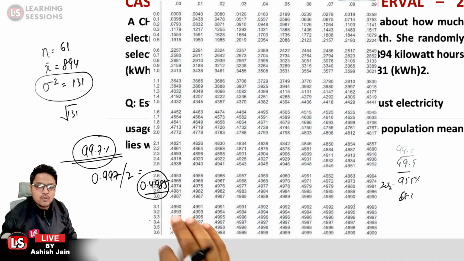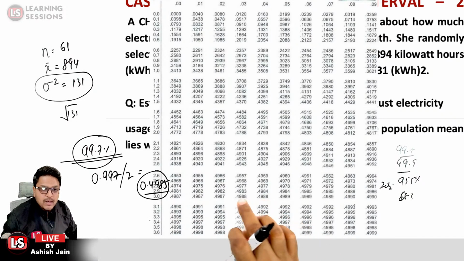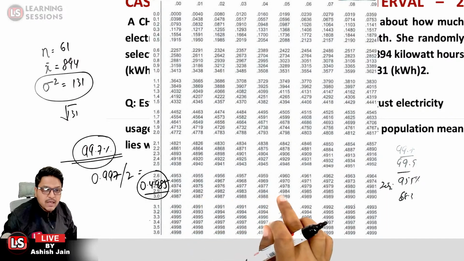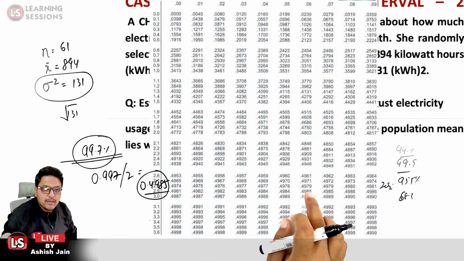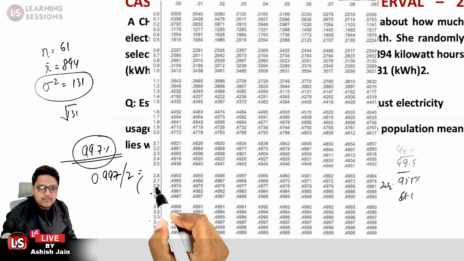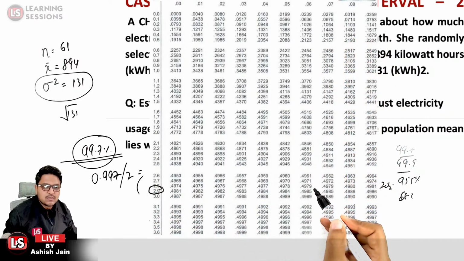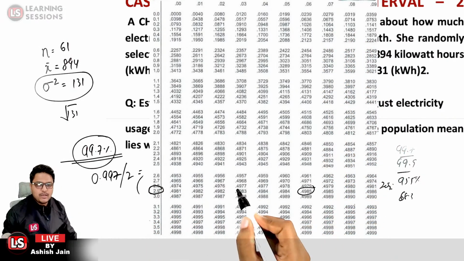So for 0.4985, the value would be somewhere over here. It would be this one. So the Z value is 2.96, because over here we have 2.9, and this particular column was related to 6. That will be 2.96.